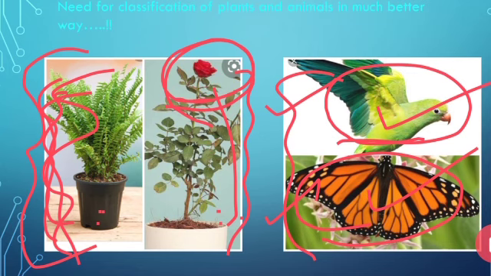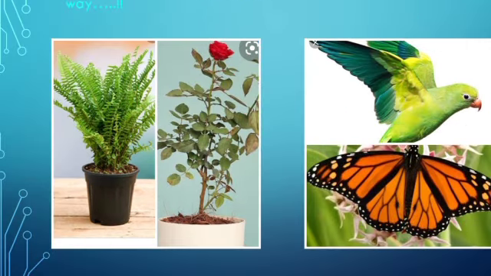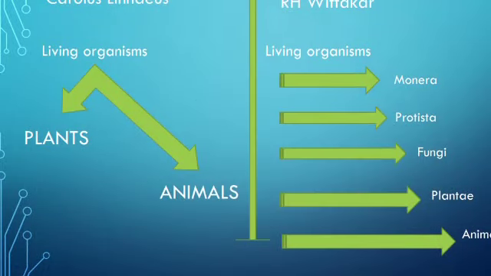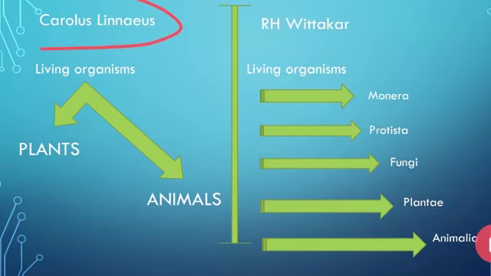So there was some difficulty in grouping the organisms in this way by seeing their outer characteristics. So there were two scientists named Carolus Linnaeus and R.H. Whittaker who classified the organisms in a different way.